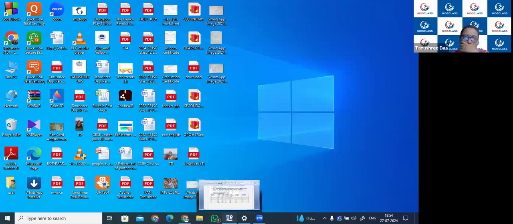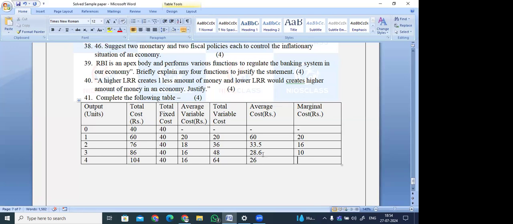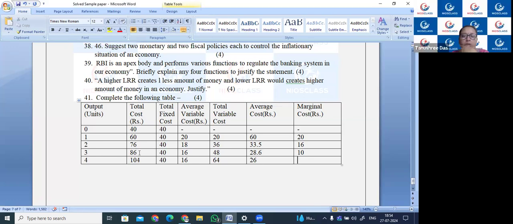Okay, which one are you saying? The third unit, ma'am. 40 plus 48. Okay, 88. Yes, earlier it was written 46. Okay. So the answer will be 104 minus 88, 14 minus 8 will be 6, and that will be 16.